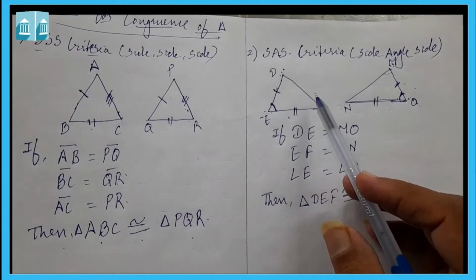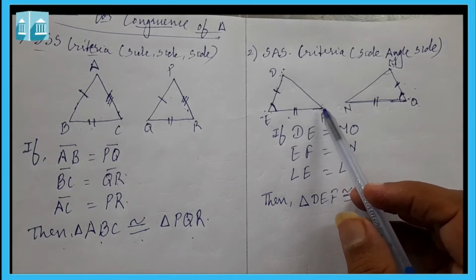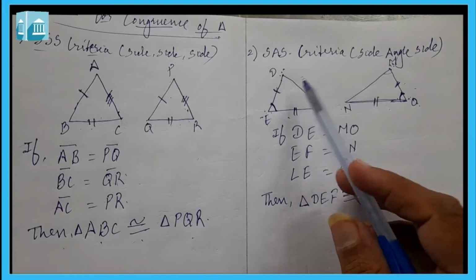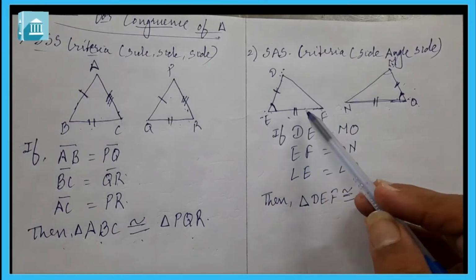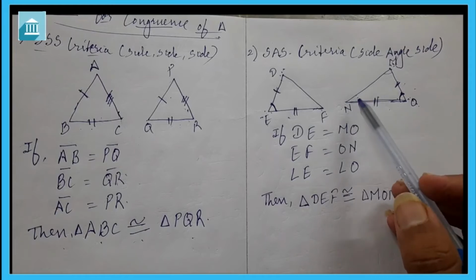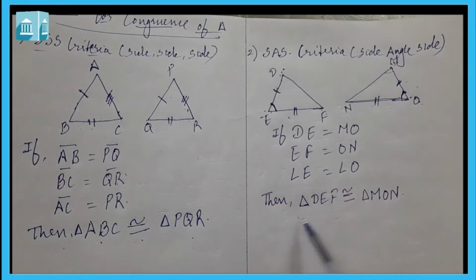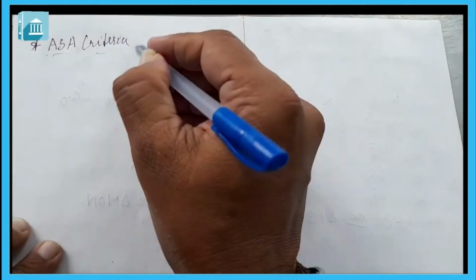Now SAS, that is side angle side, it means if two side and the angle included between them are equal to the two corresponding side and angle included between them of another triangle, then these both are also congruent. Now let us see the third criteria, that is ASA criteria.